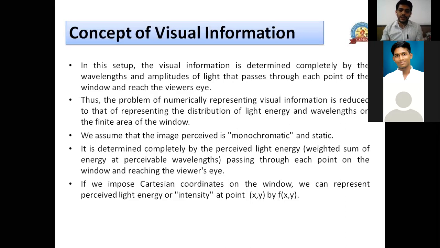So at a corner of this window, we can say that it's the origin, that is 0 comma 0, and one side is x and another side is y. Once one side is x and another side is y, each point in that window we can represent with the coordinate system, that is 2 comma 2 or 2 comma 3 and so on, right? And the intensity at that point can be given by f of x comma y. So intensity at 2 comma 3 will be given by f of 2 comma 3. Got it? I hope this is clear for everyone.